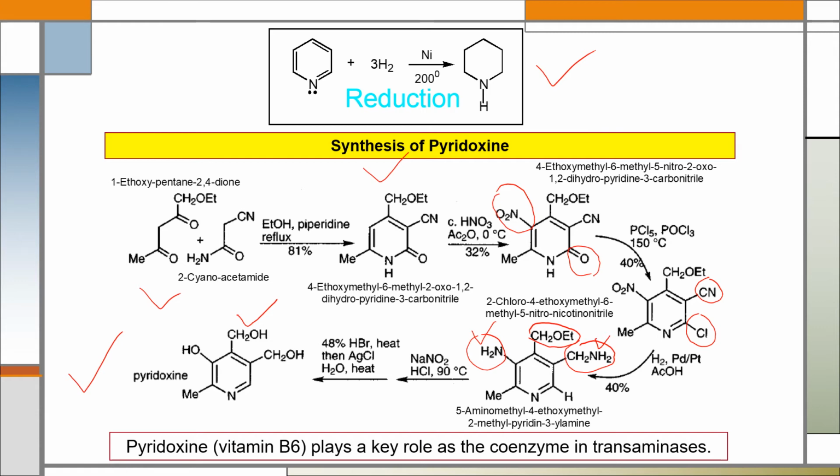B6. We can use this synthetic pathway for the synthesis of pyridoxine, which plays a key role as the coenzyme in transaminases.